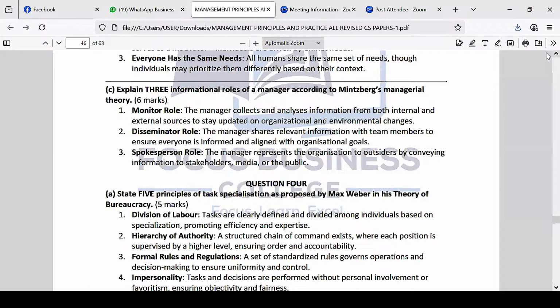So those are the 3 informational roles of a manager according to Mintzberg's management theory. So Mintzberg was able to categorize the roles. So he was able to group the roles, which is very, very important. He was able to get them and group them.